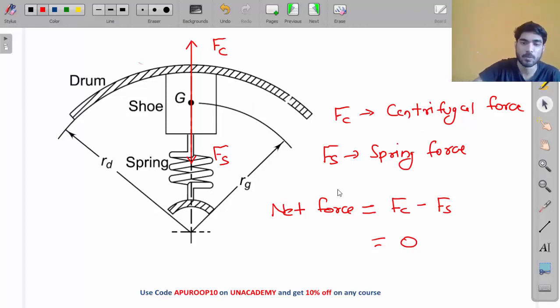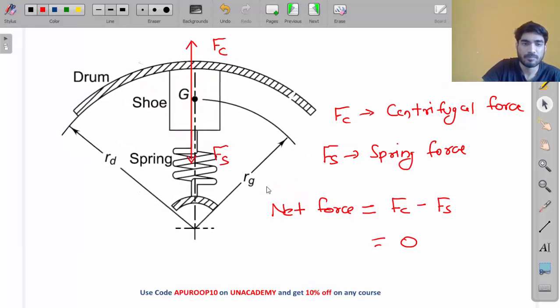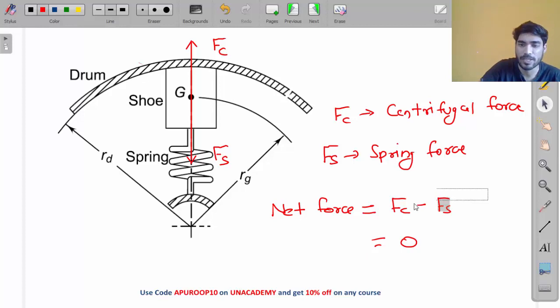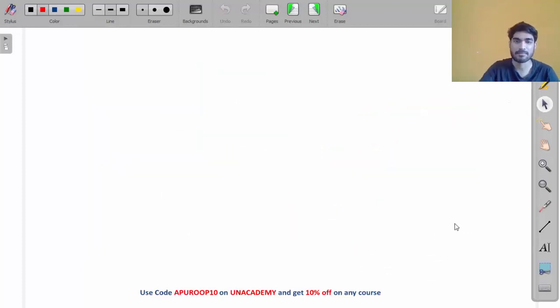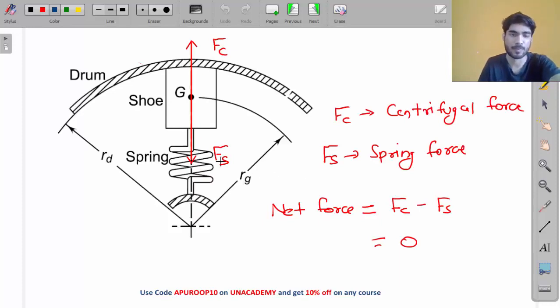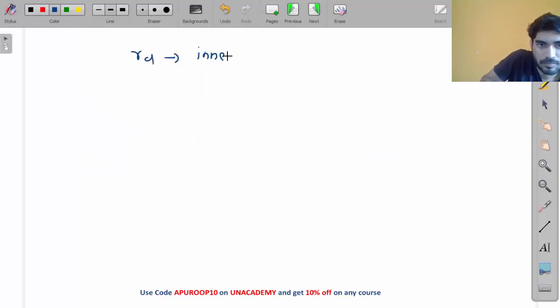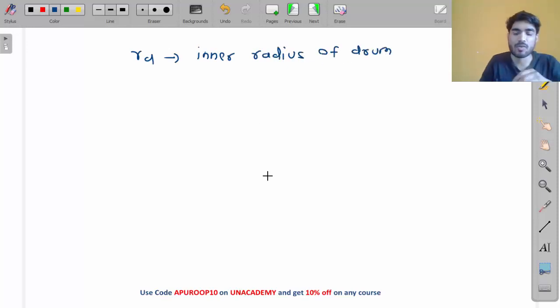So what we will do, my friend, we will derive the equation of torque. Okay, so let's say Fc is centrifugal force, Fs is spring force. What is this Rd, my friend? Rd is the inner radius of drum.